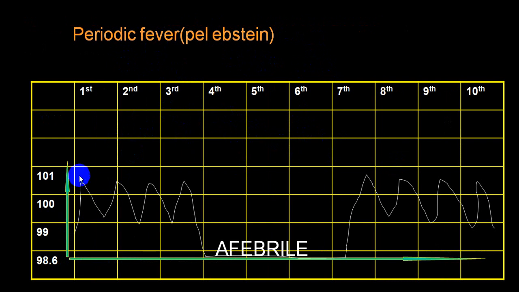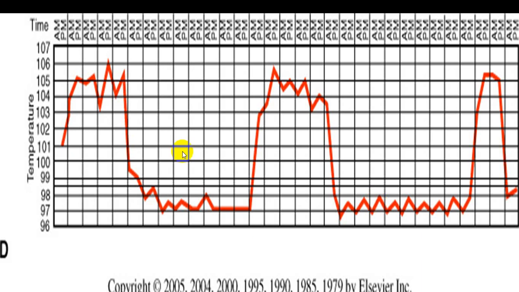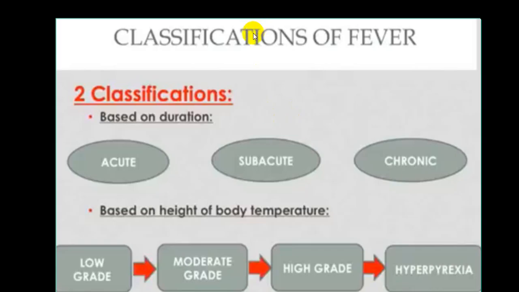Periodic fever, we have already shown you, you get either a remittent variety or a continuous variety of febrile period followed by an afebrile period, which can be a gap of 7 to 10 days, and again you get similar spikes. This is described as the Pel-Ebstein variety in case of Hodgkin's, classical. You can see a typical febrile period, this is an afebrile period, usually a continuous variety or a remittent variety. And if you see that in other than Hodgkin's, always suspect brucellosis, another classical group.